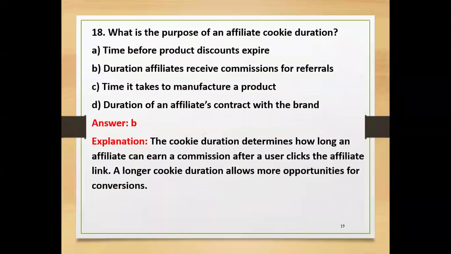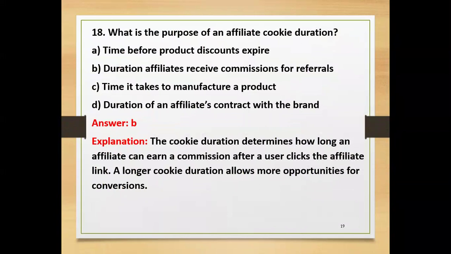What is the purpose of an affiliate cookie duration? What is the main purpose of affiliate cookies? In a website, the cookies are inserted. So, what is the purpose of an affiliate cookie duration? Time before product discounts expire. The duration affiliates receive commissions for referrals. Time it takes to manufacture a product. Duration of an affiliate's contract with the brand.